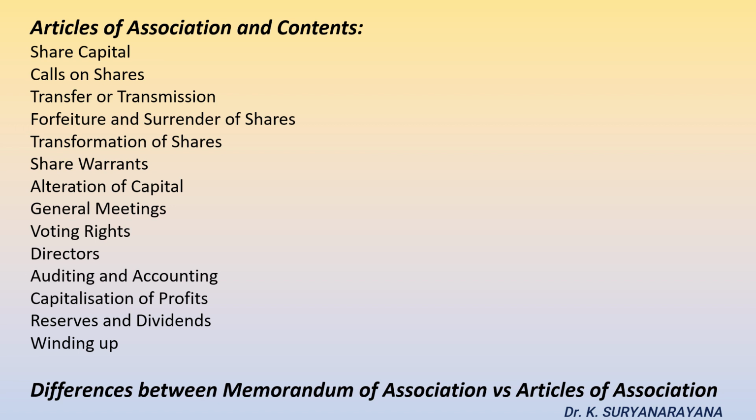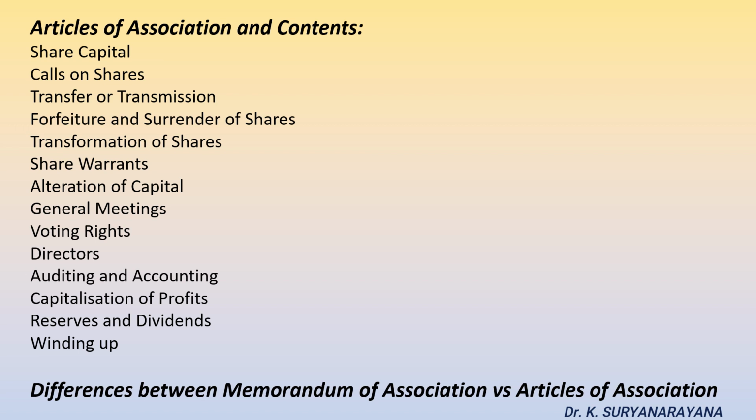Alteration. Memorandum of association involves strict restrictions on alteration. Few conditions of incorporation which are included in the memorandum of association cannot be changed. Articles of association, a special resolution facilitates its alteration, but only when there is no conflict between the articles and the Companies Act. Parties responsible for approval. Memorandum of association, any action of the company which contravenes the memorandum cannot be approved even by the shareholders. Articles of association, any act which contravenes the articles can be ratified by the shareholders.